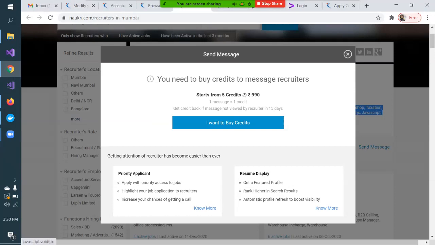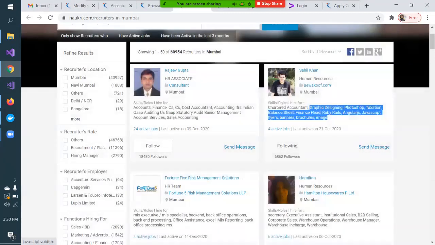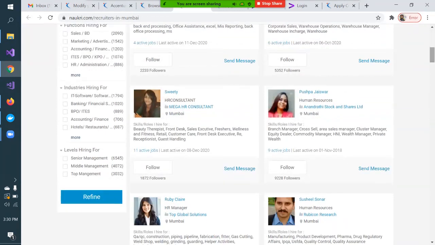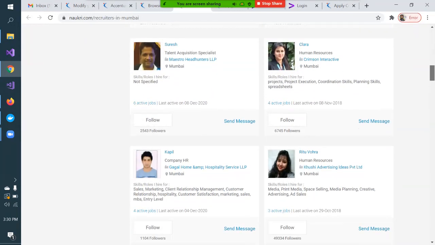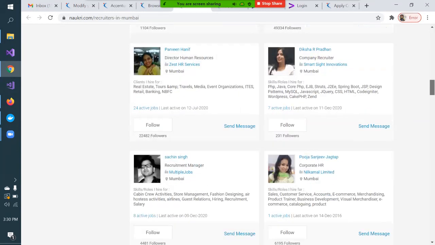Although, from my experience, I don't think we need any of these kinds of paid services from Naukri or any other job portal. Through free services only we will be able to get all kinds of jobs. So don't opt for that. And like this, you should search for HRs and follow these people. This is very, very helpful, which I have found. So see, this is my technical thing, so I will follow this HR. Follow. I am following it.